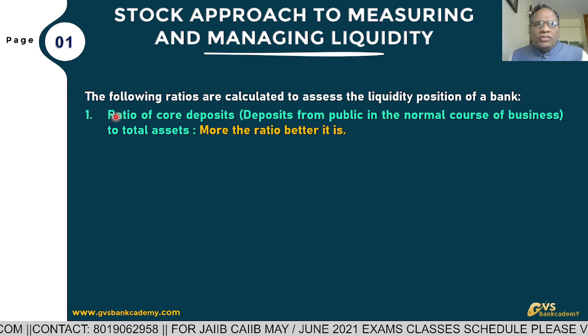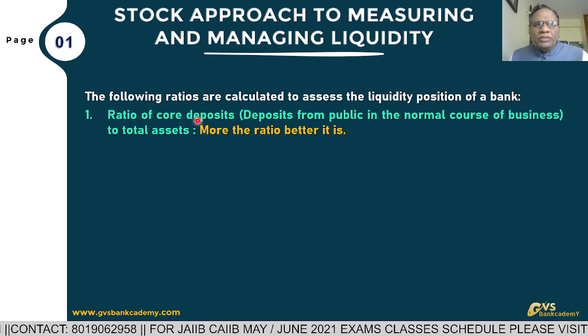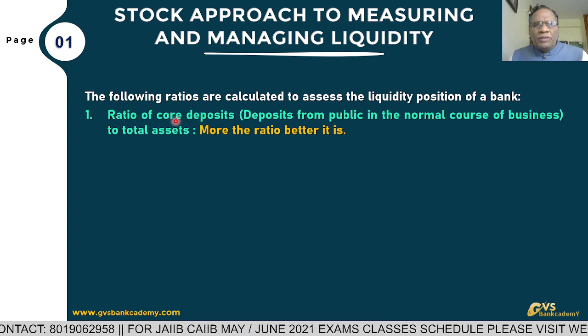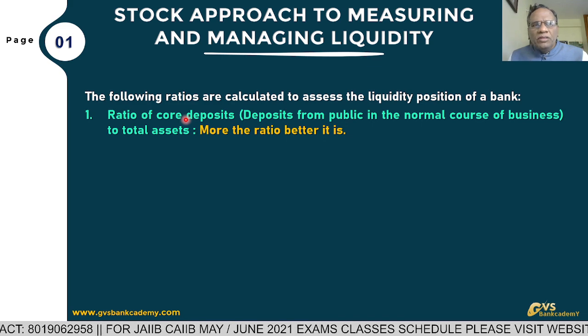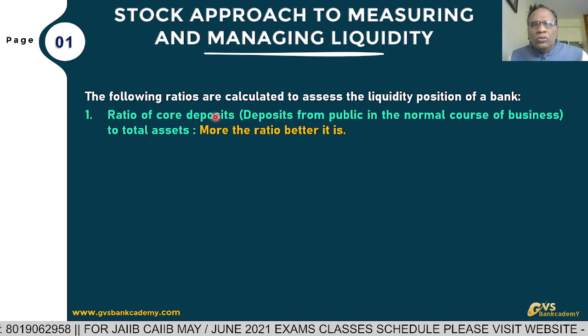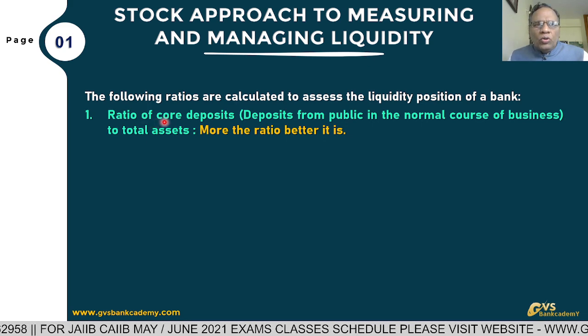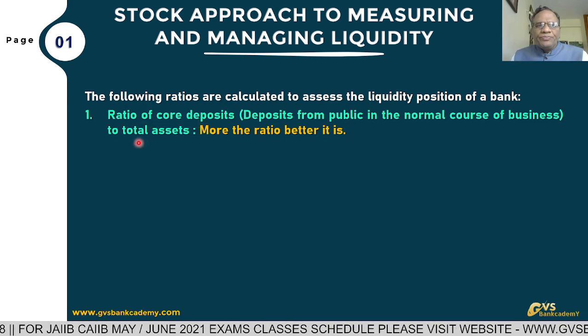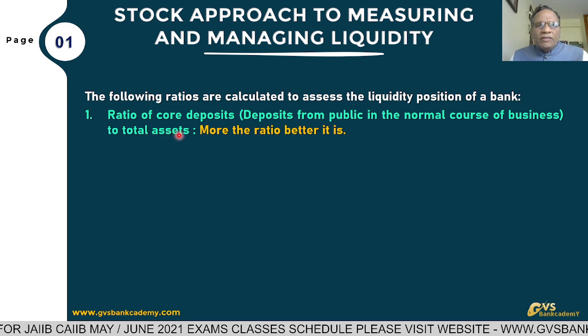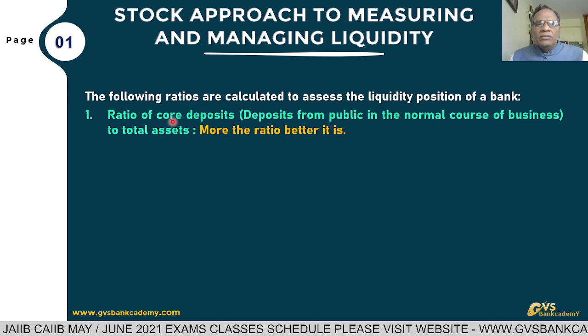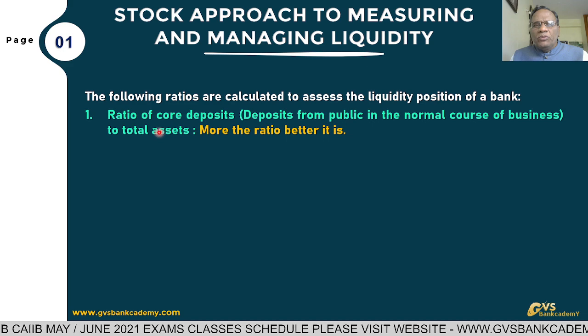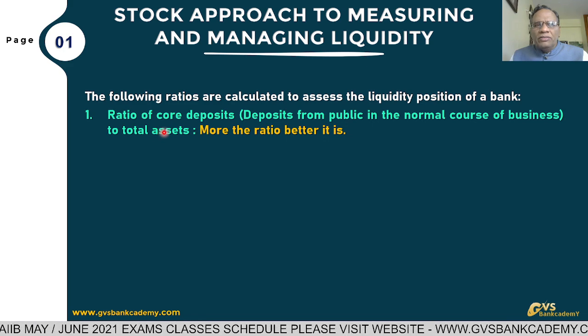The first ratio is the ratio of core deposits to total assets. Core means permanent, you can say permanent deposits. Ratio of core deposits to total assets. So, core deposits divided by total assets from the bank balance sheet.